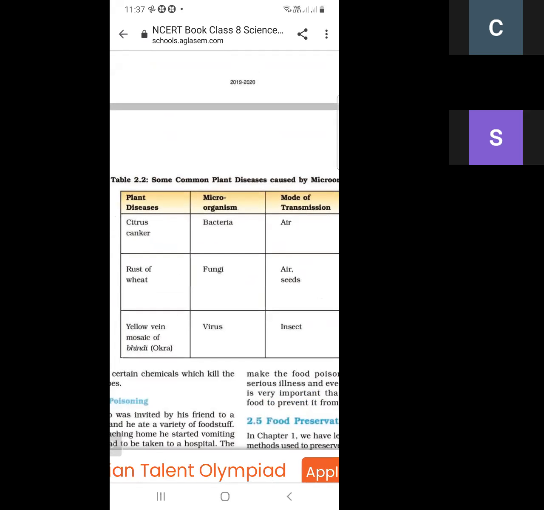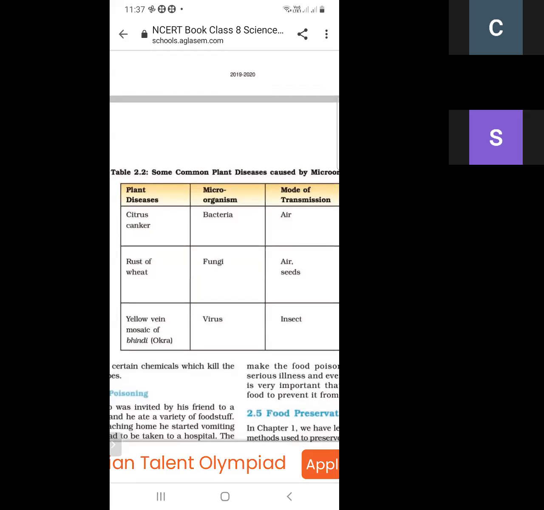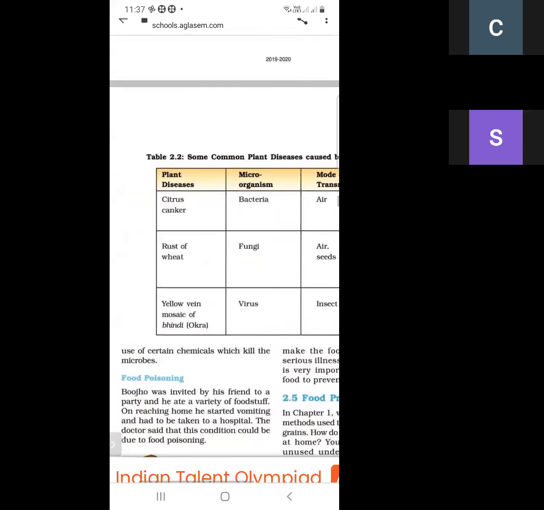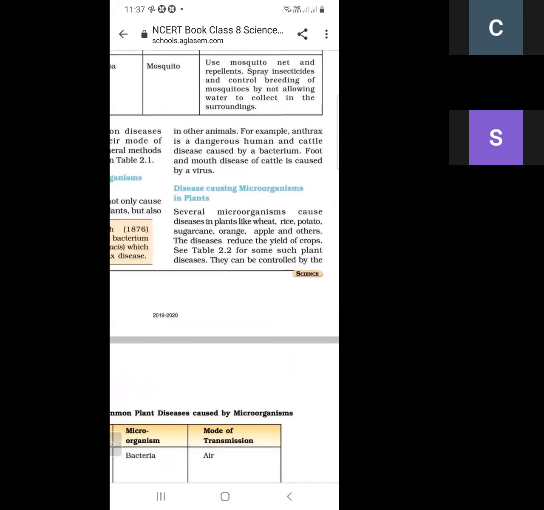So these are the plant diseases, and they are due to different kinds of microorganisms. The first disease is citrus canker, the second is rust of wheat, and the third is yellow vein. Citrus canker is due to bacteria, rust of wheat is due to fungi, and yellow vein is due to a virus. These spread through air, seeds or insects. So these are the various plant diseases due to microorganisms.